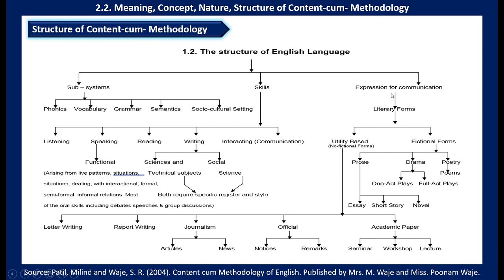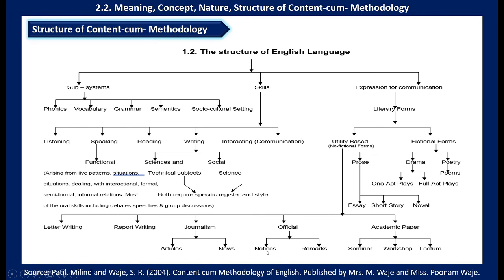The third one is expression for communication. Here we have literary forms: utility based, that is non-fictional form, and fictional form. Let us see the utility based, that is non-fictional form. In non-fictional form we have letter writing, report writing, journalism. In journalism again we have articles and news.